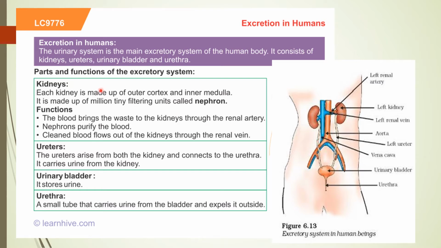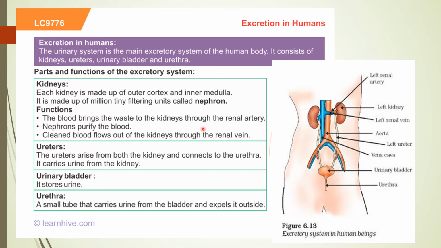Simply, again I repeat it: a pair of kidneys, a pair of ureters, bladder, and urethra. These are the main organs the excretory system is made up of. Now if we talk about the kidney, where are the kidneys located? A pair of kidneys is located in the abdomen region, on either side of the backbone. So this is the location of the kidney.